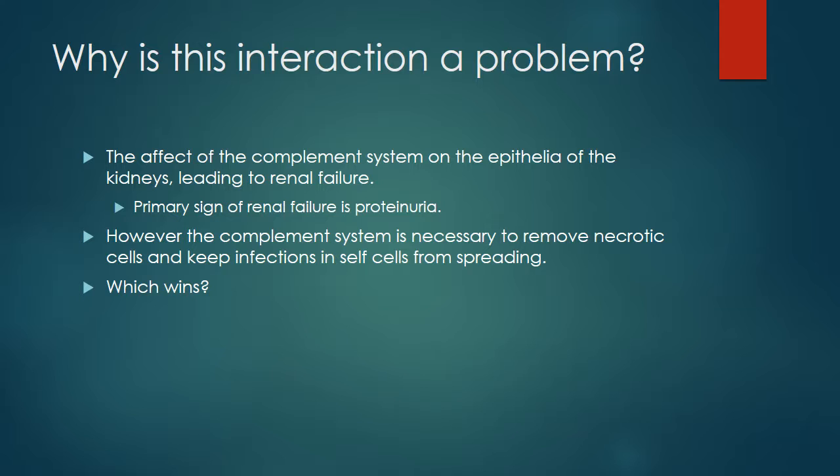The main symptom of renal failure, proteinuria, which is the excretion of proteins through the urine, is also caused by this. The other issue is that the complement system is still necessary to remove necrotic cells from the body and keep infections in self cells from spreading to each other. So the question presides on which mechanism actually wins out.